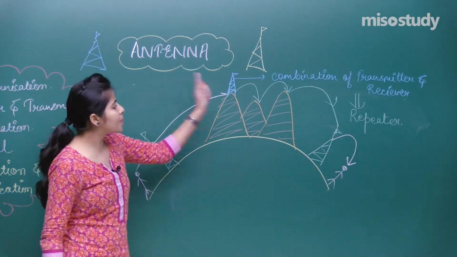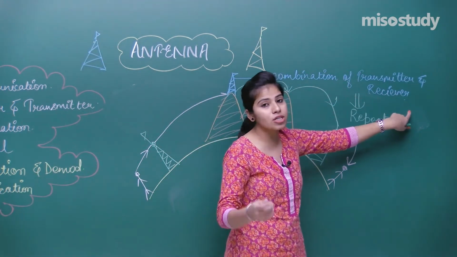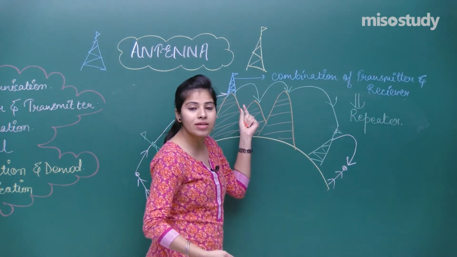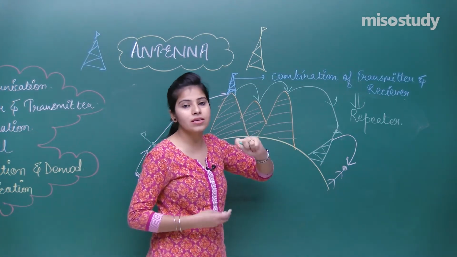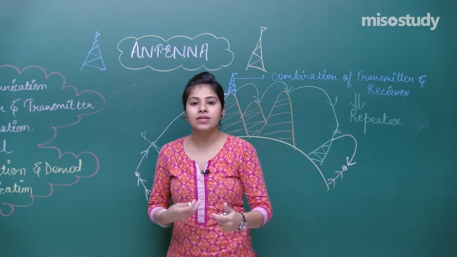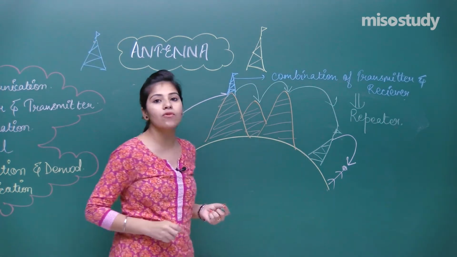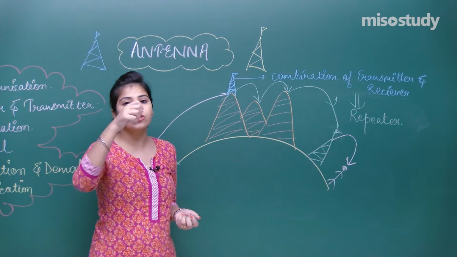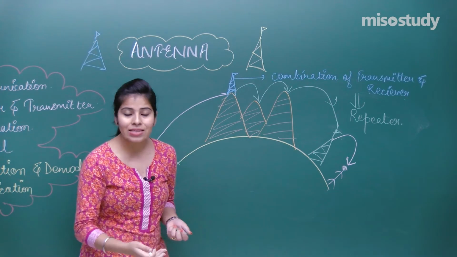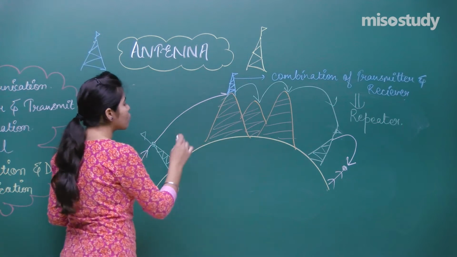So this repeater is helping us, because this is a combination of transmitter and receiver. It is working as both. It is firstly receiving the signal, amplifying the signal, and then transmitting the signal to the next repeater. And why is it being amplified? Because when you are transmitting your signal from one place to another, you are going to see that your signal is losing some strength. To maintain that strength, that power, that originality of the message, you have to apply this repeater.